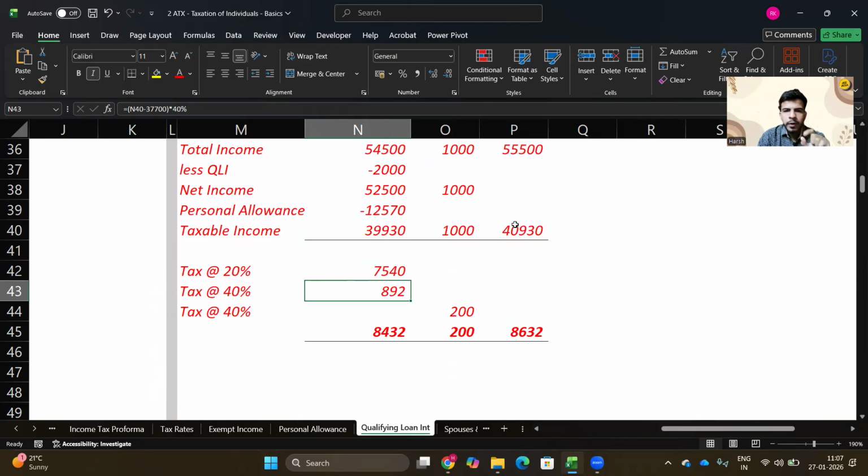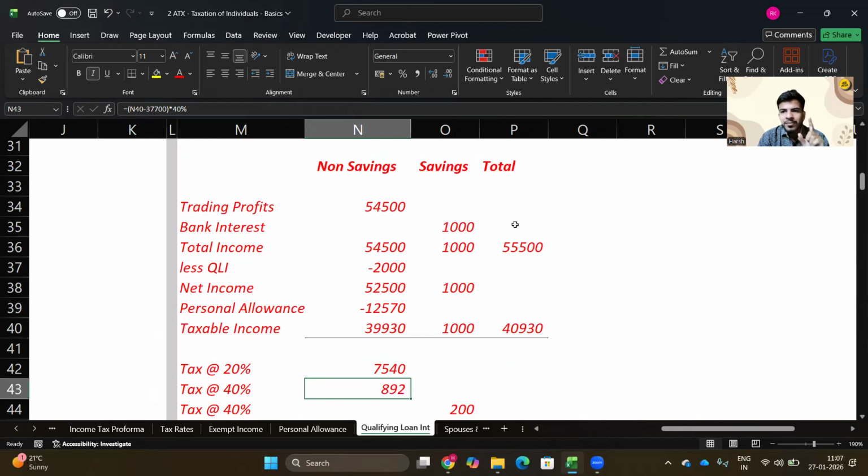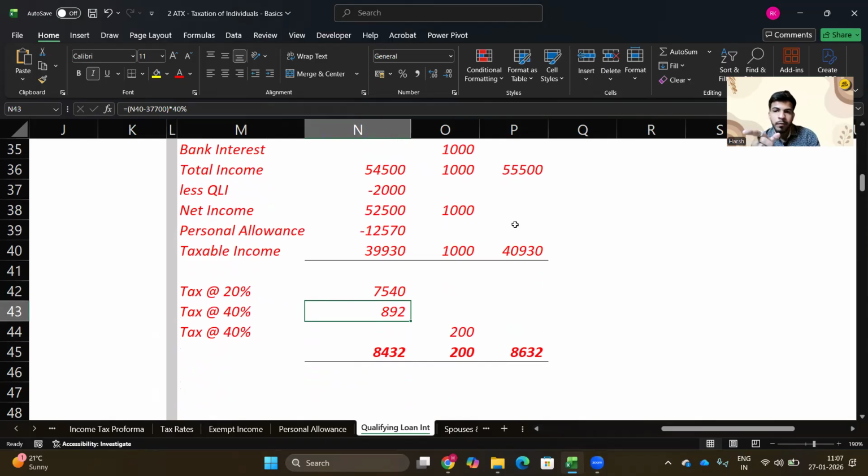Now what is left is savings income. 1,000 pound was our savings income. Again, for the qualifying loan interest, you need to understand that you cannot apply it in any order, first to savings, then dividend, or non-savings. You firstly need to start, as we did in personal loans, with non-savings income, then move to savings income, and at the end move to dividend income. Okay, clear?